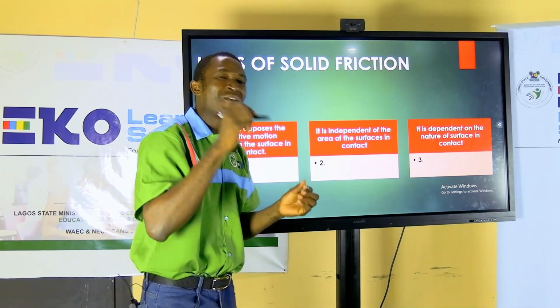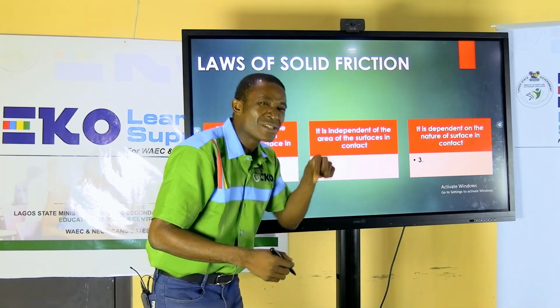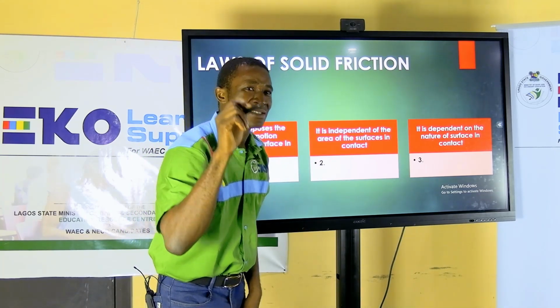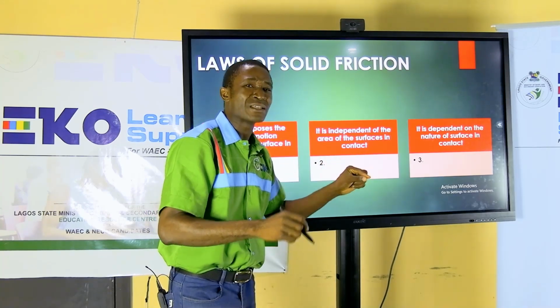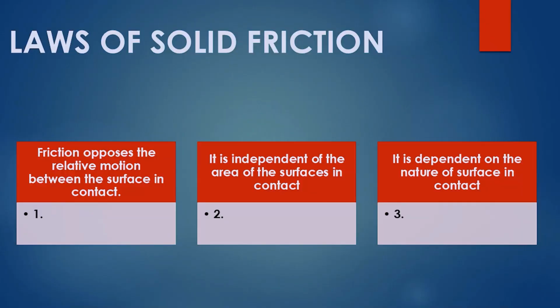So friction considers whether your surface in contact is rough or smooth. That is what this statement is explaining by saying that it is dependent on the nature of the surface in contact. You get that? So we go to the next part.